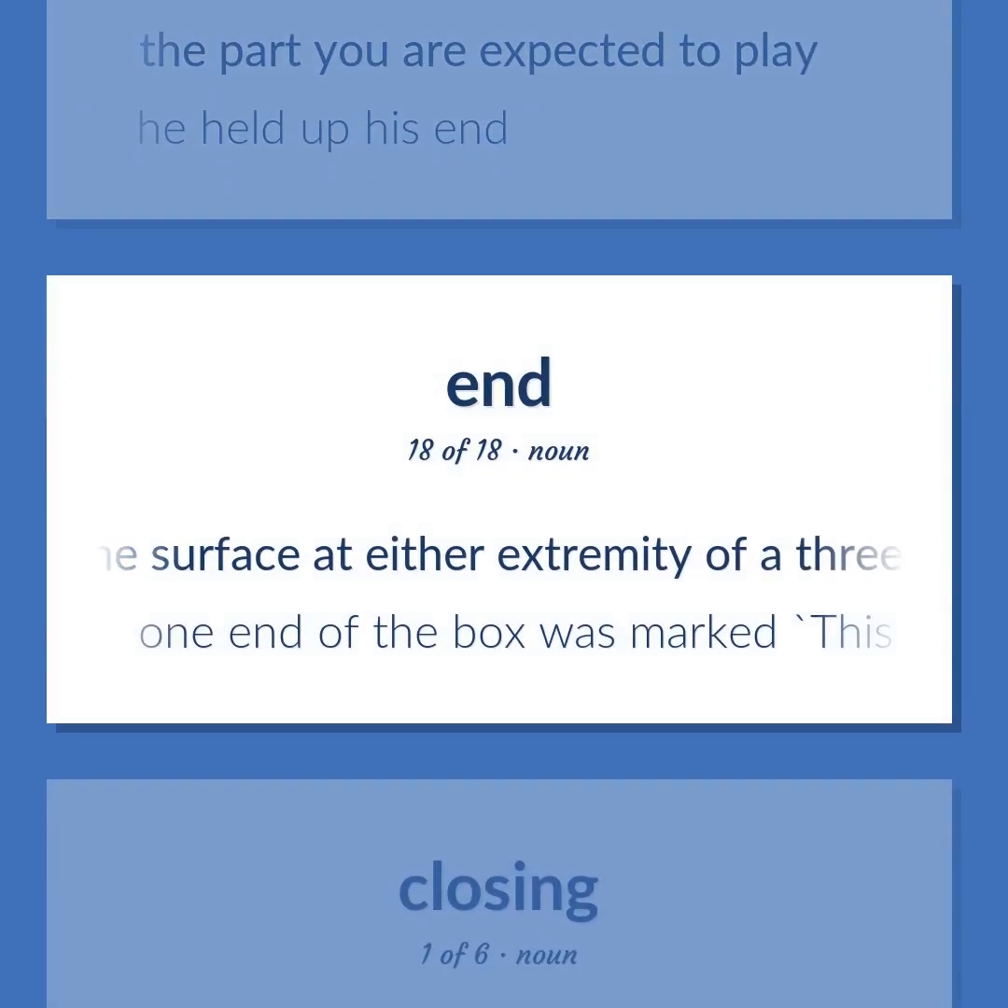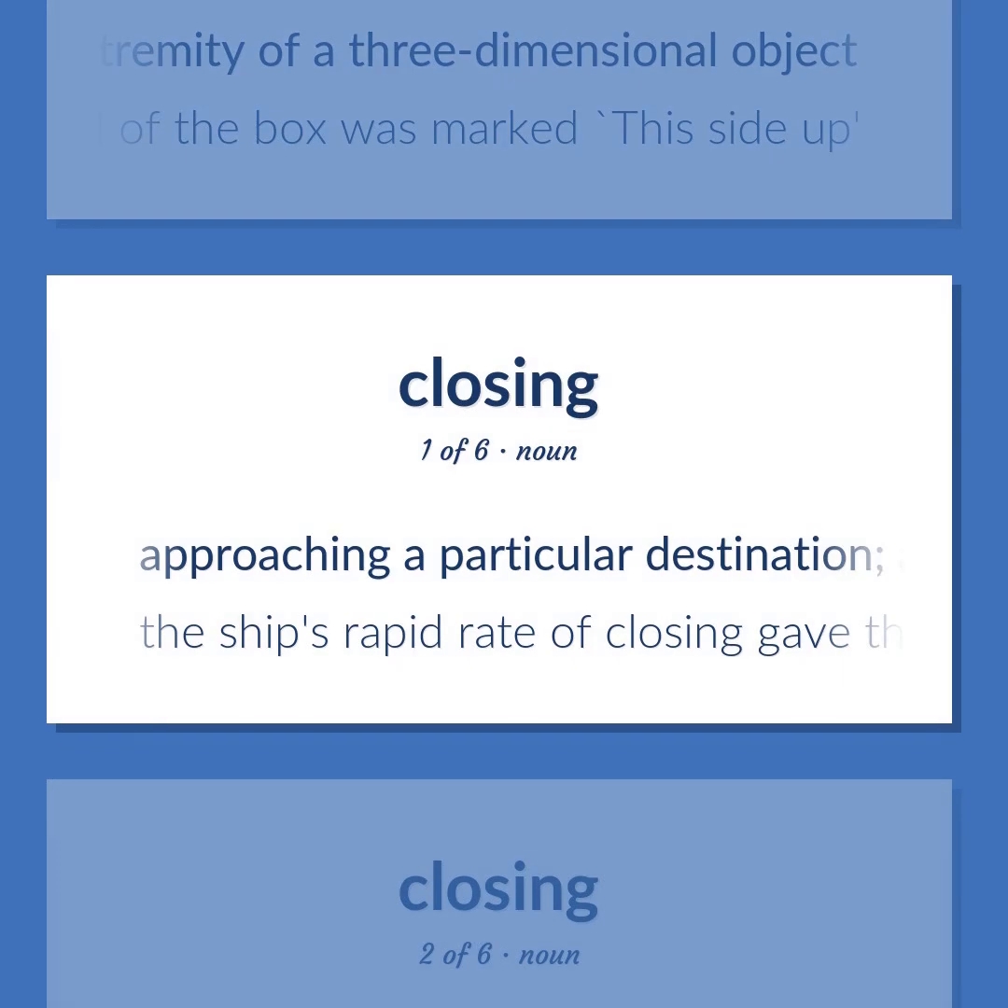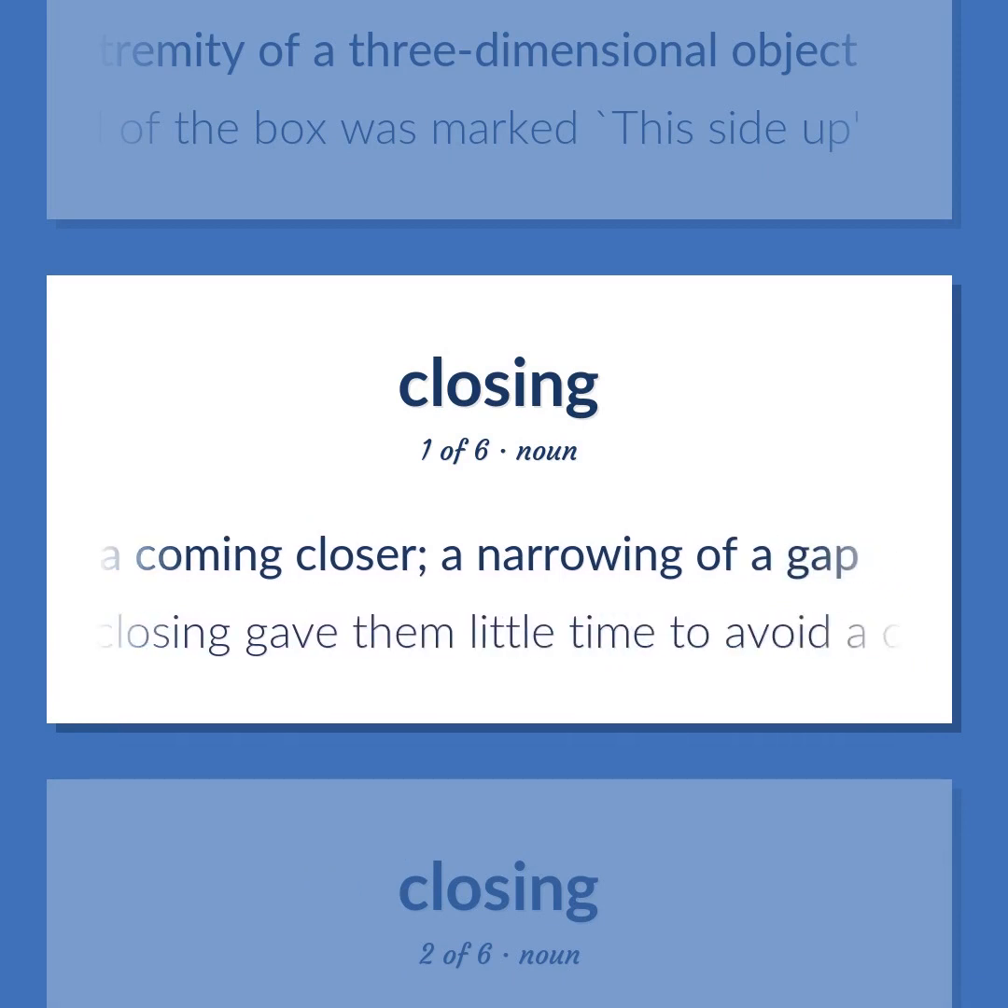The surface at either extremity of a three-dimensional object. One end of the box was marked, this side up. Approaching a particular destination. A coming closer. A narrowing of a gap. The ship's rapid rate of closing gave them little time to avoid a collision.